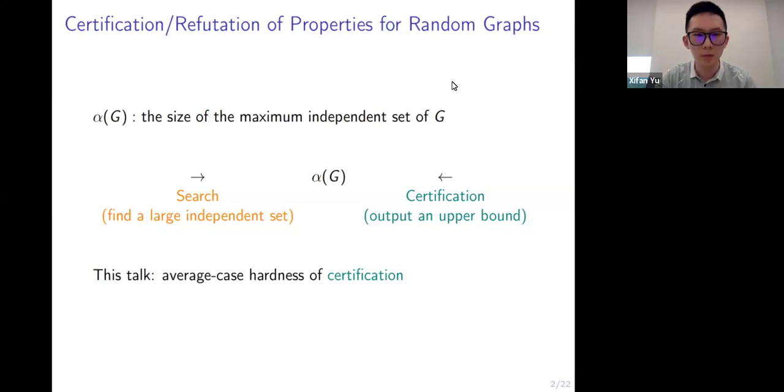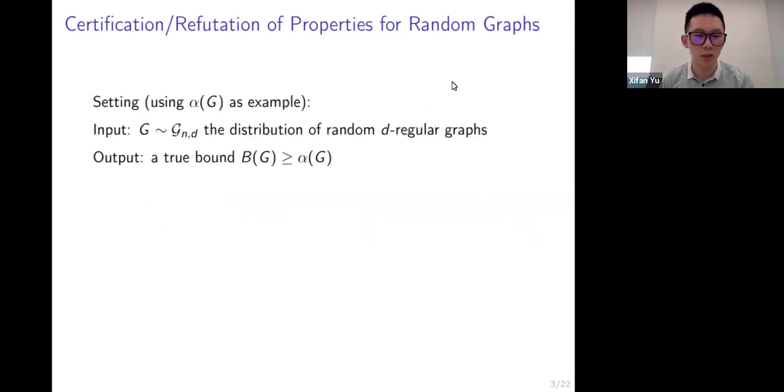To be more precise, we consider the input to be drawn from the distribution of random regular graphs, denoted as G_d, and we want to output a true bound B(G) that always upper bounds the independence number of G. We call such an algorithm a certification algorithm.